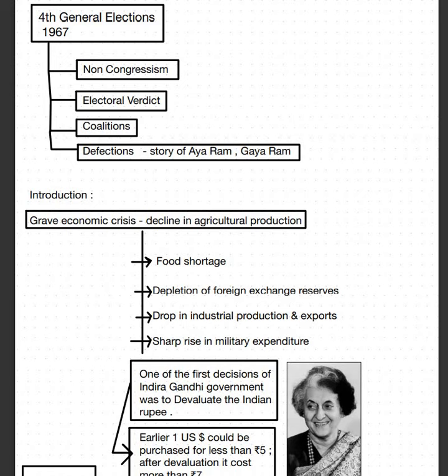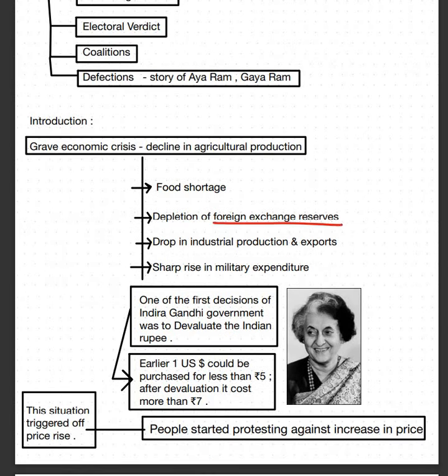Now, during the 4th general elections in 1967, we saw a grave economic crisis, which was very hard for the Indira Gandhi government to face. It resulted in decline and downfall in agricultural production. There was food shortage, poverty was increasing, foreign exchange reserves were finishing off, and there was so much pressure on the Indira Gandhi government related to foreign exchange reserves that one of the first decisions that she took was to devalue the Indian rupee. Earlier, $1 could be purchased for less than ₹5. After she took the decision of devaluing the Indian rupee, $1 was to be purchased at around or more than ₹7.